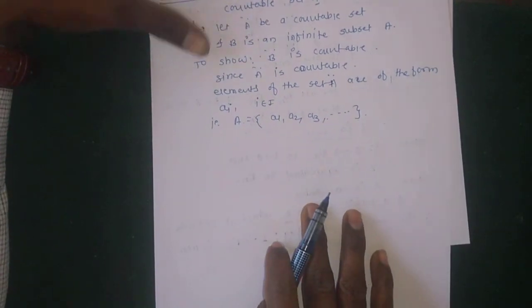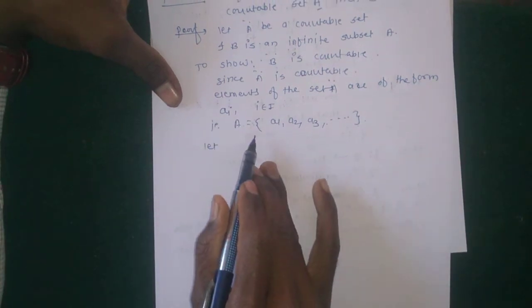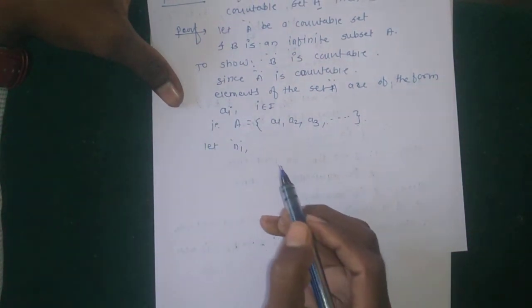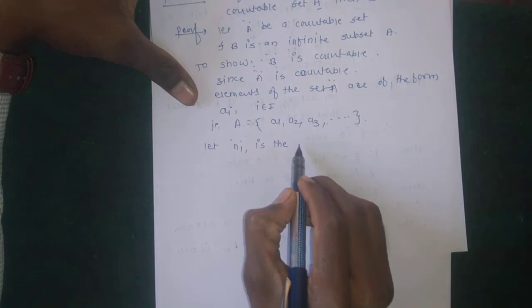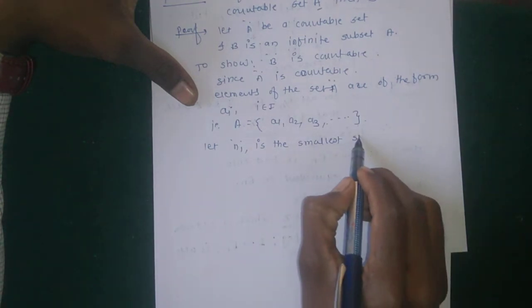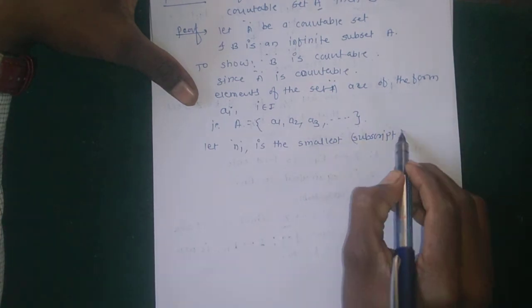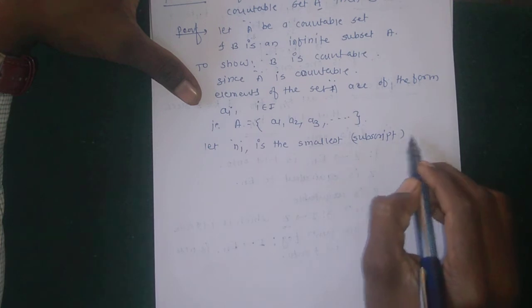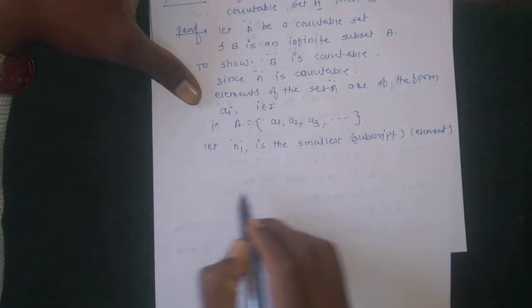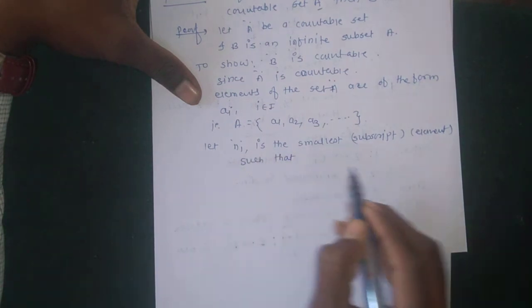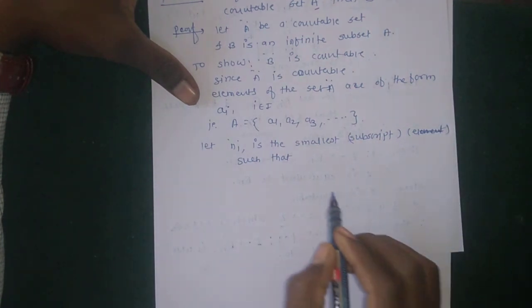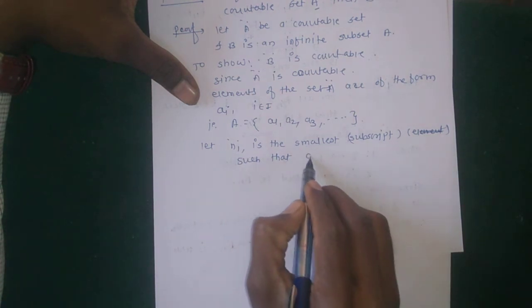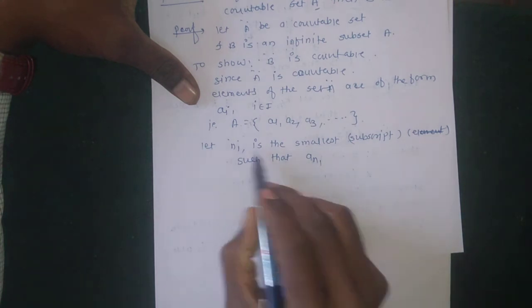Let n1 be the smallest subscript, the smallest element of the index, such that a_n1 belongs to B. Subscript means the notation.